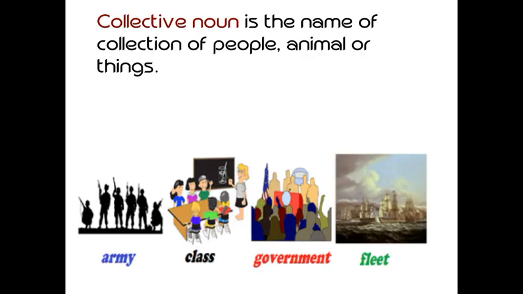Collective noun is the name of a collection of people, animals or things, that is the collective noun. Collection of people means a group of people, a particular name given to a group of people. Here the group of people are soldiers, so the name given to these soldiers is the army. All the people in this group, all the soldiers, are called army. So that is the particular name given to a group.